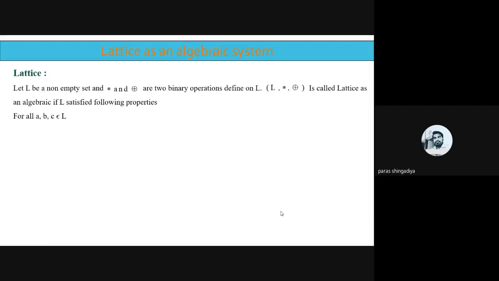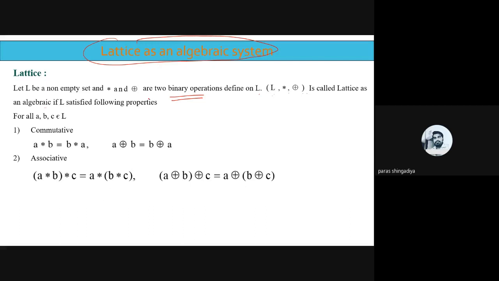Okay. So definition of lattice is L be non-empty set. Now we consider L notations for the lattices for the set. So L be non-empty set and star and ring sum are two binary operations defined on L, and L star ring sum is called the lattice as an algebraic system. Okay. The definition of lattice as an algebraic system. So lattice is algebraic if L satisfy the following property. So first property is the commutative, second is associative, and third is absorption property.